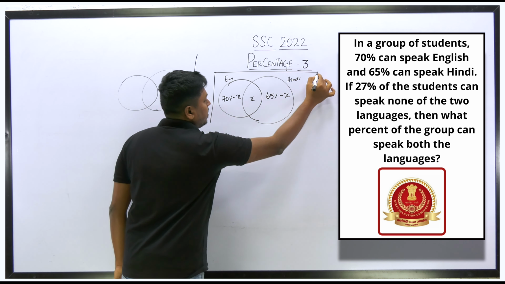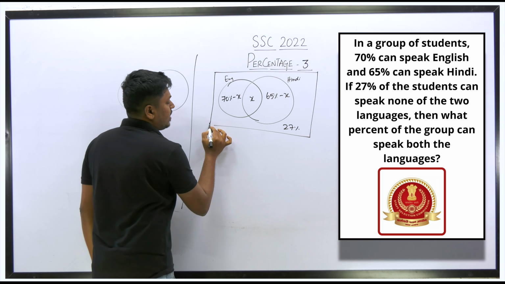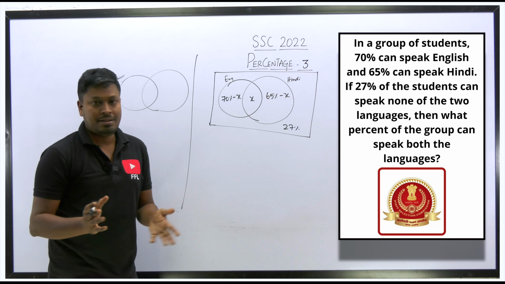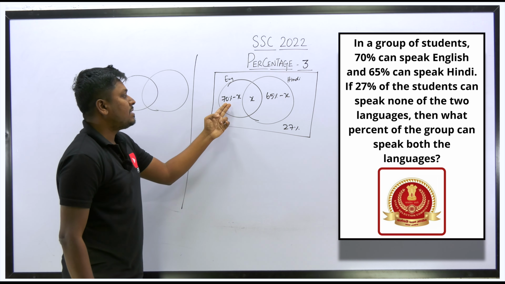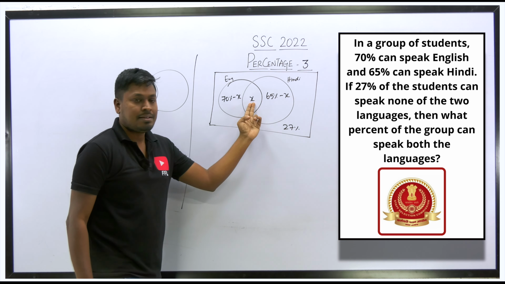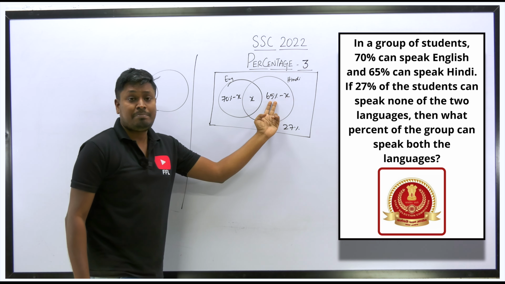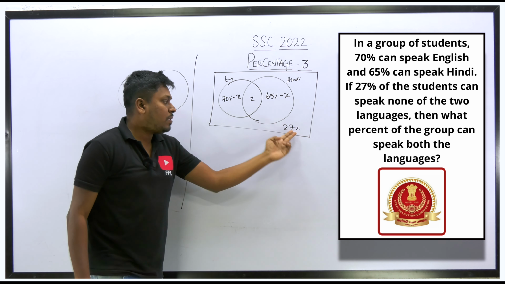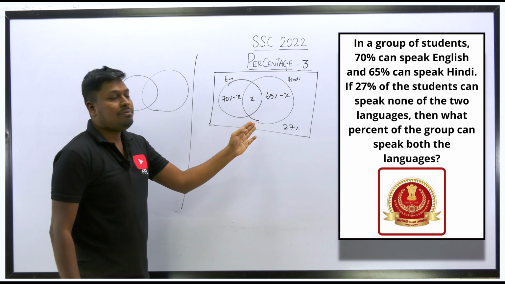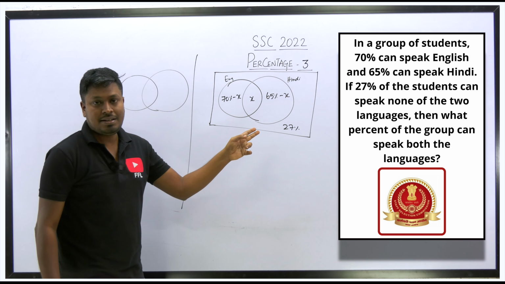Got it? I hope you remember this format. We learnt in the 6th standard called set theory, A union B, A intersection B. So English will be 70 percentage minus x. Both the languages will be x. Hindi will be 65 percentage minus x. And none of the languages will be 27 percentage. So we have to add all the values, which equals 100 percentage, that is the total.